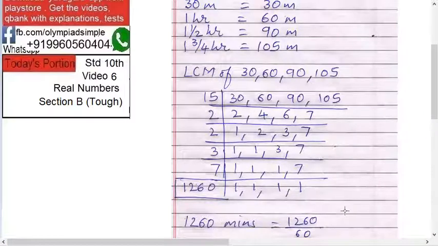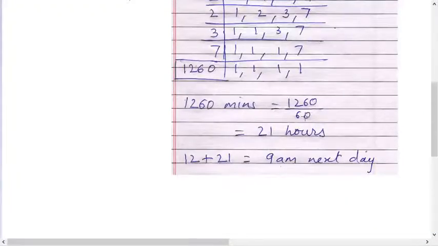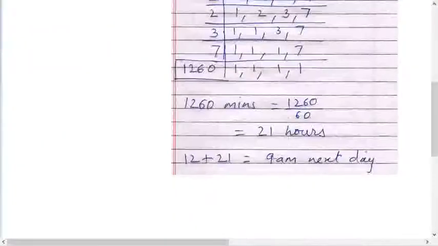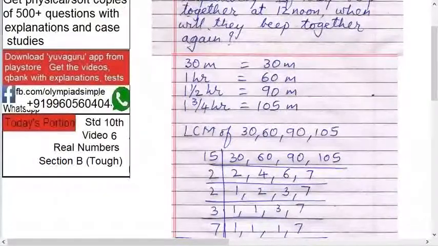Now divide it by 60 because we have to convert it to hours. So 1260 upon 60, that is 21 hours. So 21 hours means what? Now they have beeped at 12 noon. After 21 hours means what? At 9 am next day they will again beep together.